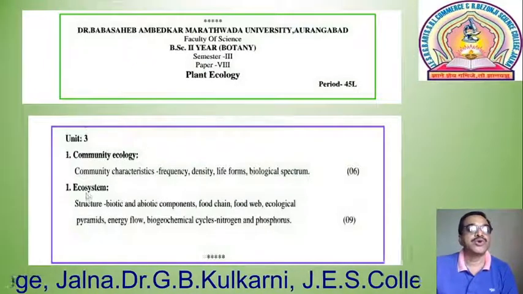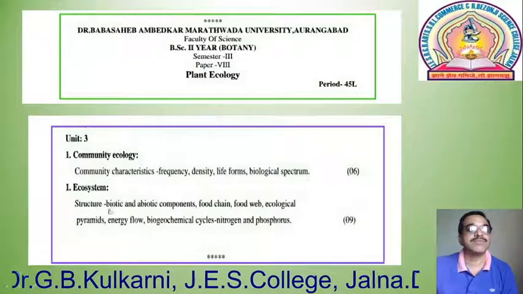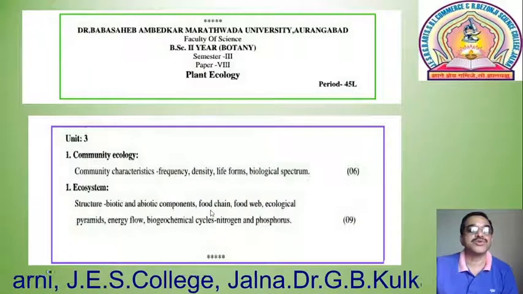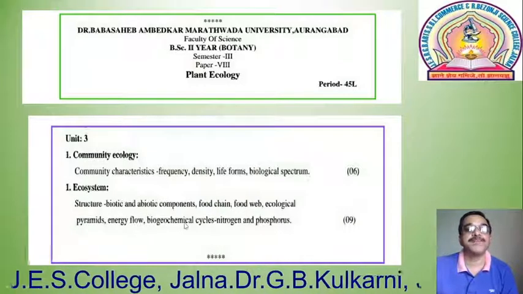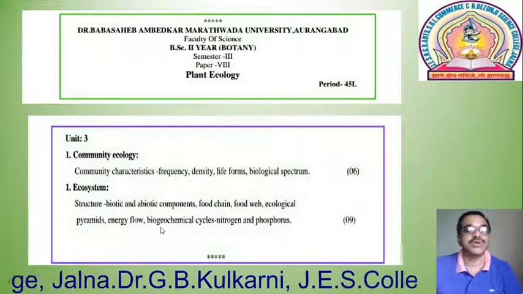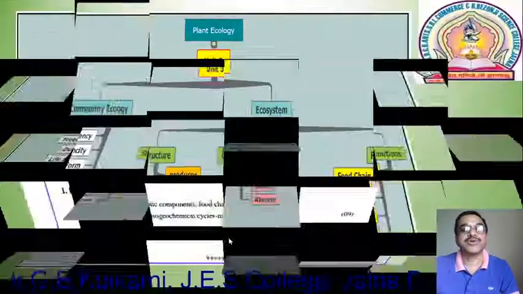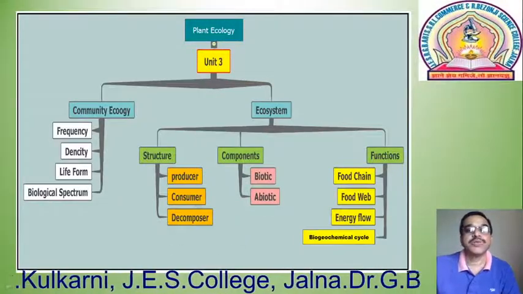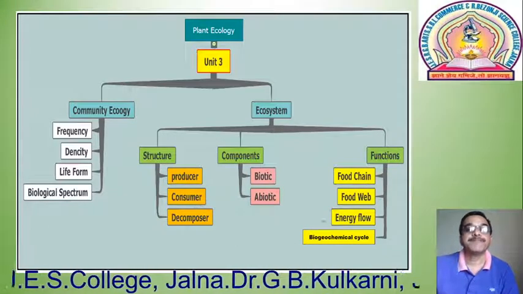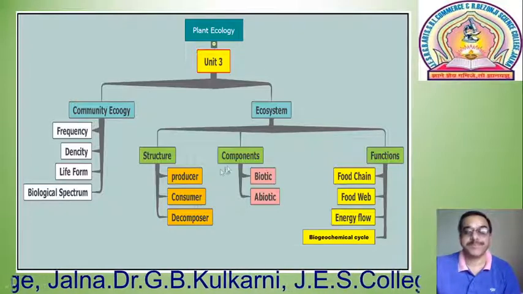Then another important topic is ecosystem. What is the structure of the ecosystem? That means biotic and abiotic components. Then what are the different functions of the ecosystem? That is food chain, food web, ecological pyramids, as well as energy flow in the ecosystem, as well as biogeochemical cycles of nitrogen and phosphorus. We have to deal with only two cycles, nitrogen and phosphorus. So we can summarize our syllabus here.